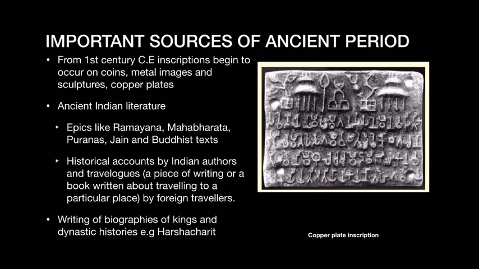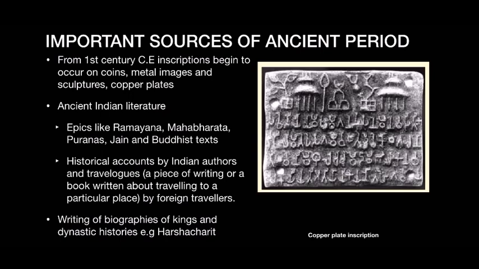From these we get to know about the dates of various kings, the dynastic genealogies, territorial extent, and administration of various empires. We also get to know about important political events, social organizations, climate, famines, etc. of the times in which these inscriptions were made.